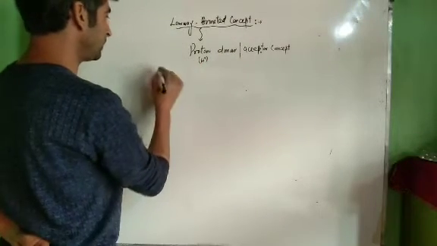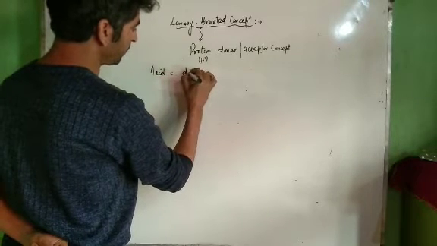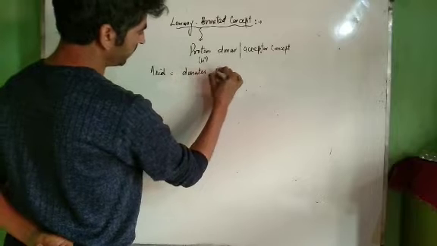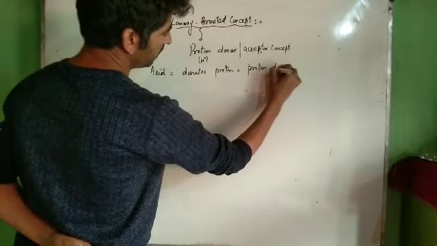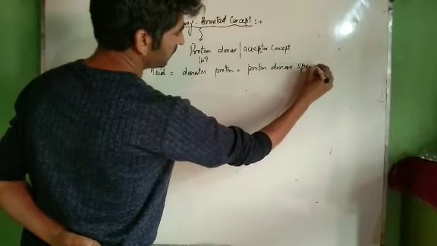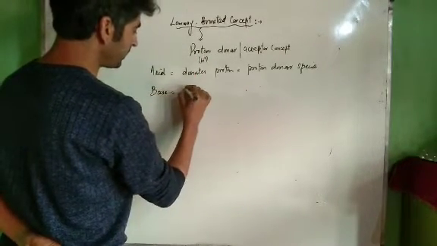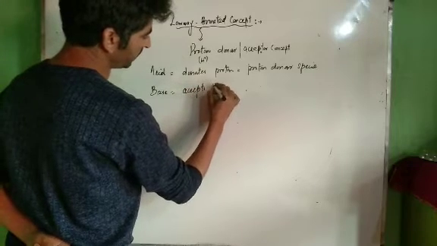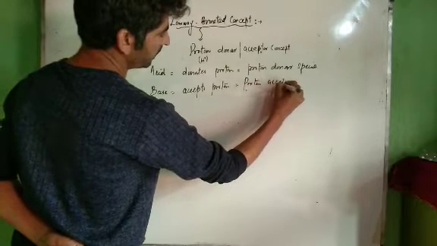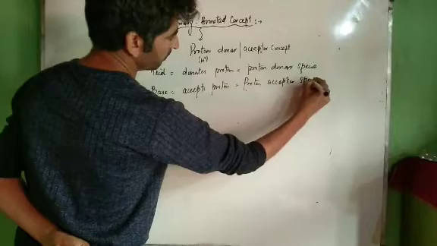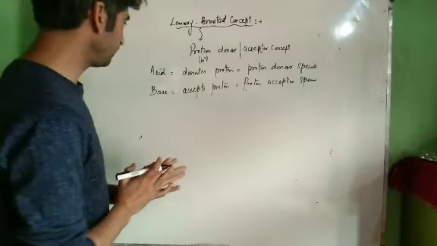According to Lowry-Bronsted concept, an acid is a species which donates proton, which is a proton donor. Proton donor species is a Bronsted acid, and Bronsted base is a species which accepts proton. A proton acceptor species is Bronsted base. Now Lowry-Bronsted concept is based on proton donor acceptor concept.